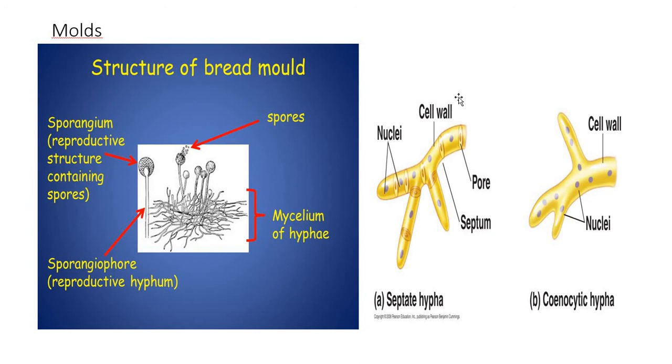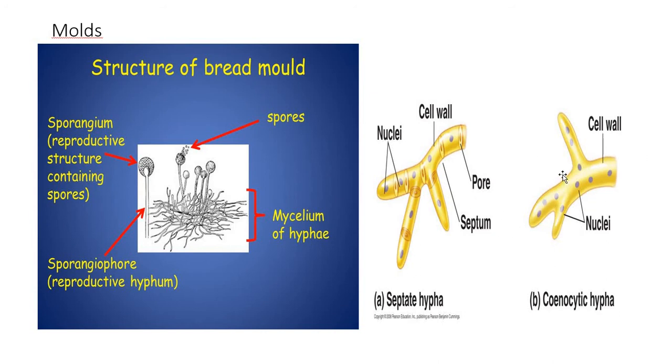Some are very clear, some are dark and some are very smoky in appearance. By microscopic examination, genera of molds can be identified by the characteristics seen. Molds are divided into septate and aseptate. Septate means they have cross walls, and in each septum there is a cell, whereas aseptate doesn't have